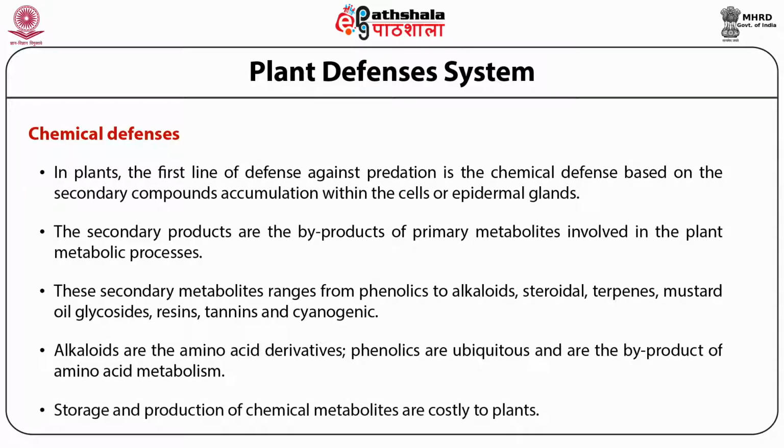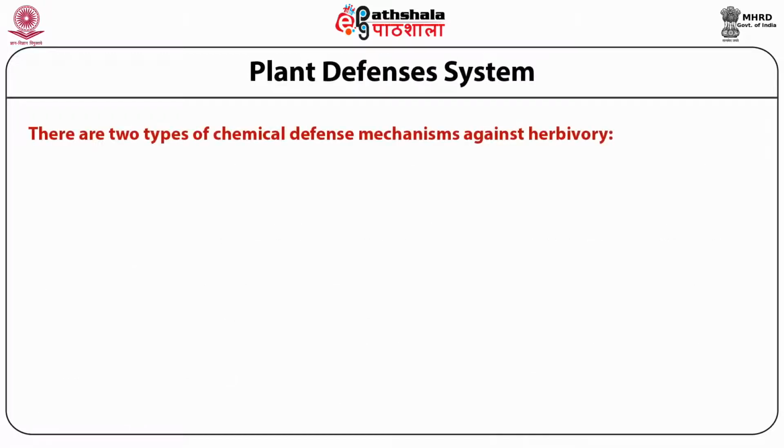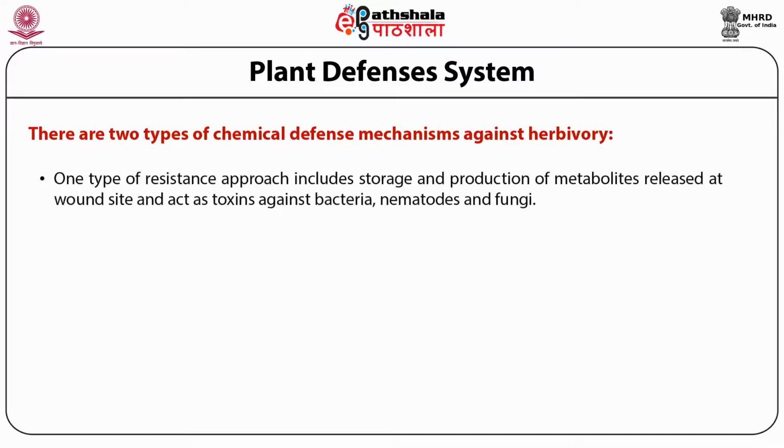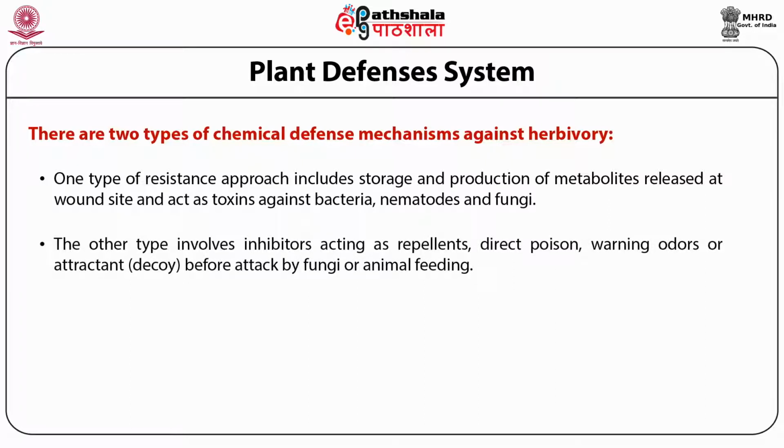Storage and production of chemical metabolites are costly to plants. There are two types of chemical defense mechanisms against herbivory. One type of resistance approach includes storage and production of metabolites released at the wound site that act as toxins against bacteria, nematodes, and fungi. The other type involves inhibitors acting as repellents, direct poisons, warning odors, or attractant decoys before attack by fungi or animal feeding.